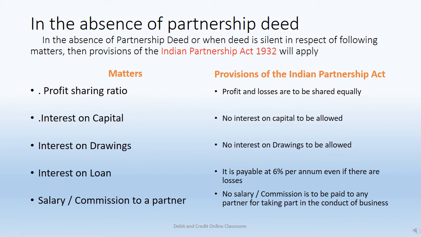About interest on capital, no interest on capital will be allowed. Interest on drawings, the same case, no interest will be charged on drawings. But in the case of interest on loan, if the partnership deed is silent or in the absence of a partnership deed, then it is payable at 6% per annum, even if there are losses. So, interest on loan is a charge against profit. About salary or commission to a partner, it will not be paid if the partnership deed is silent or in the absence of a partnership deed.